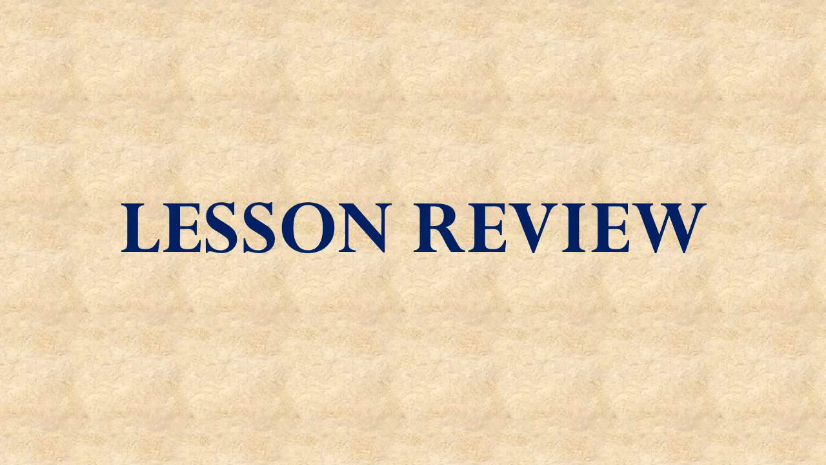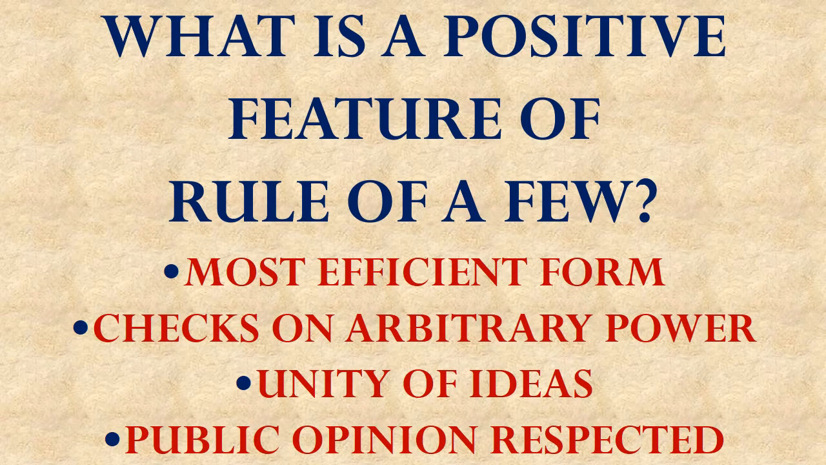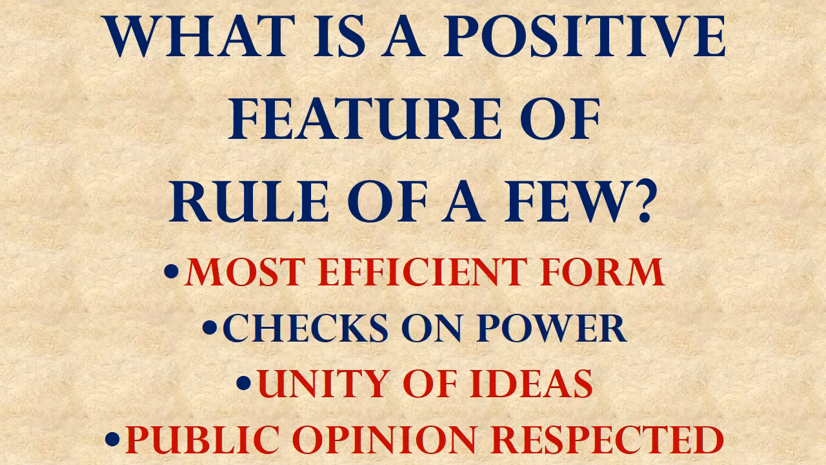That completes this lesson. Now let's review what we have learned. What is a positive feature of rule by a small group of people? Is it the most efficient form of government? May it provide a way to check power? Does it create a unity of ideas? Or does it ensure that public opinion is respected? Having more than one person sharing power may provide checks on power.